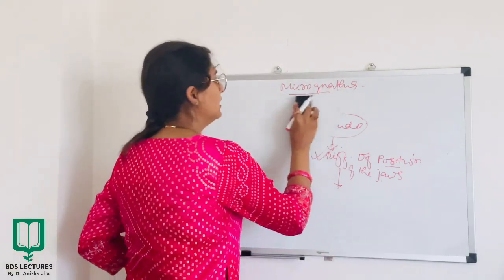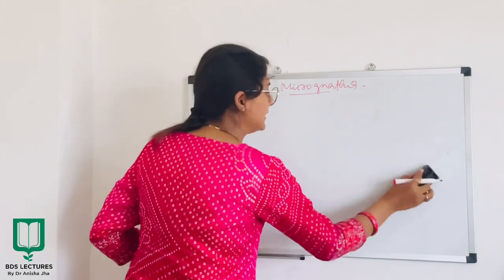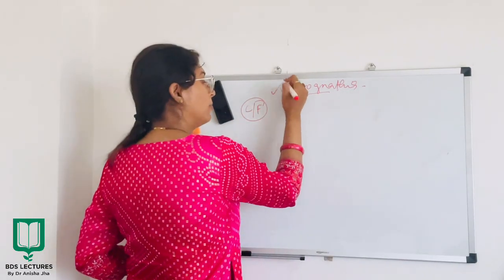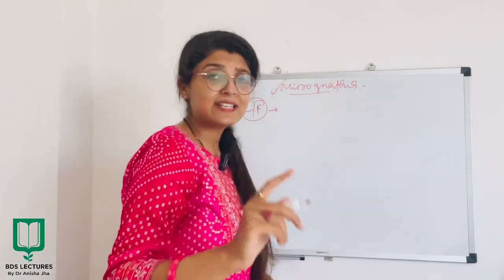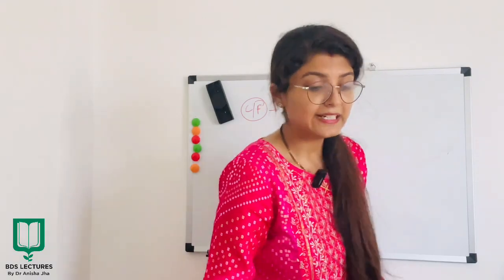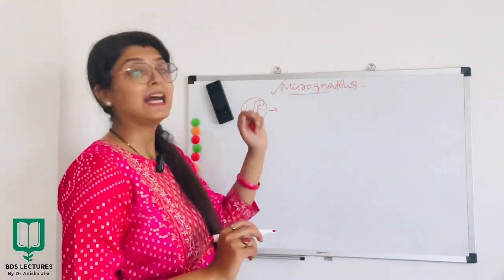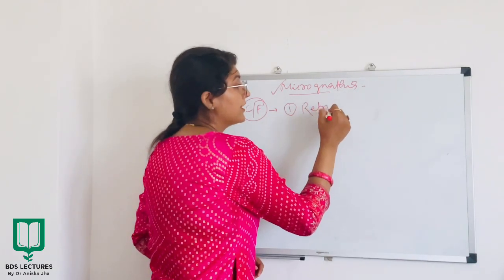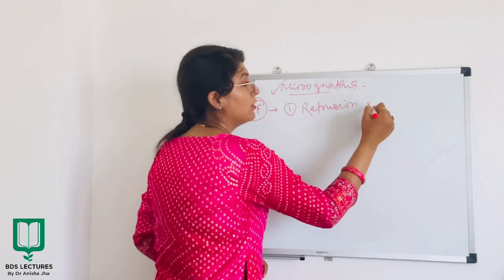Now, coming to the clinical features. Whenever we study an anomaly, we always write about clinical features of the anomaly, right? So the clinical features of micrognathia will be, firstly, retrusion of jaw.